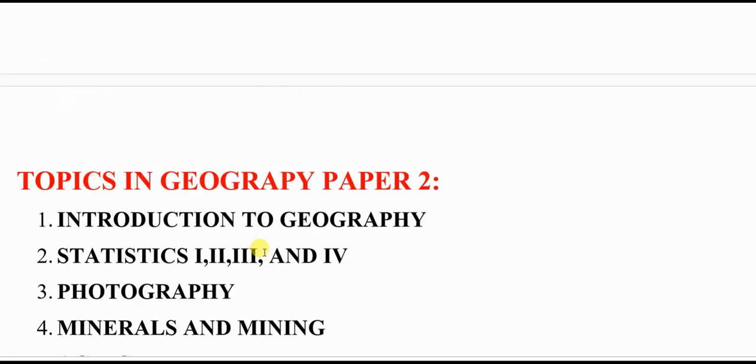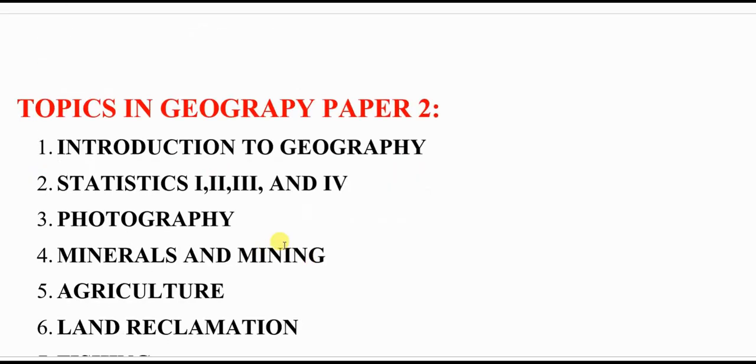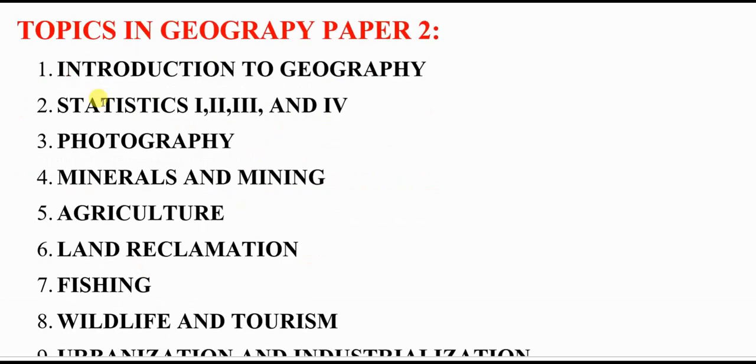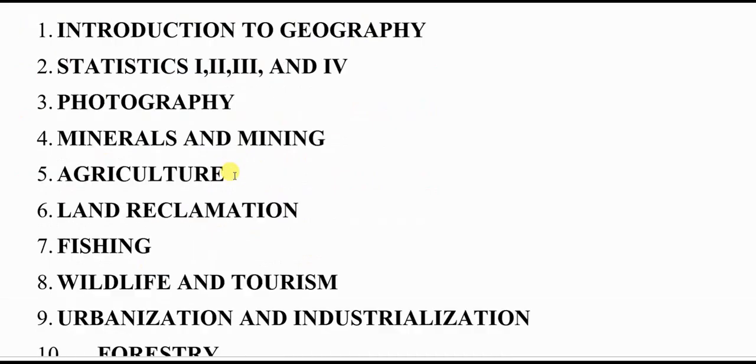Let me take you through paper 2. In paper 2, we have Introduction to Geography. You can realize that geography introduction is in both paper 1 and paper 2. And then statistics is purely in paper 2. Photography, purely in paper 2. Minerals and mining, that is paper 2. Agriculture, paper 2. And I have realized that with agriculture, there's no year that agriculture has failed to be there.